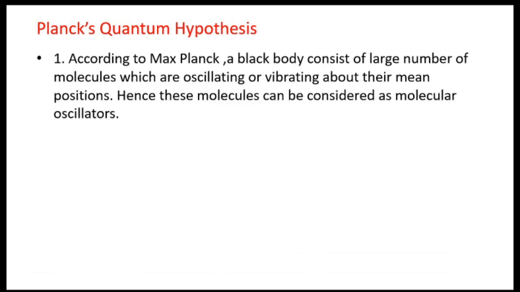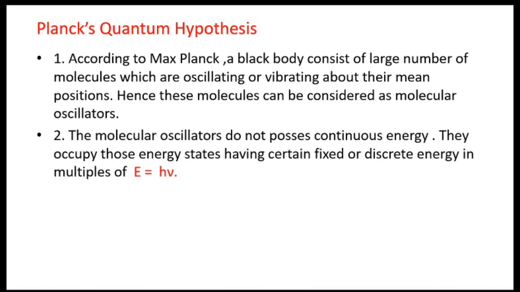According to Max Planck, a body consists of a large number of molecules which are continuously oscillating or vibrating about their mean position. Hence, these molecules can be considered as molecular oscillators. The molecular oscillators do not possess continuous energy.